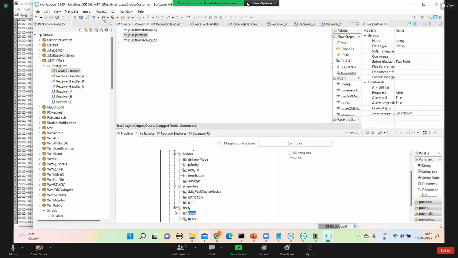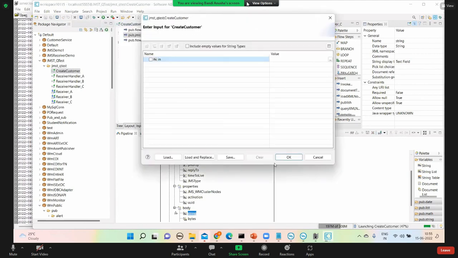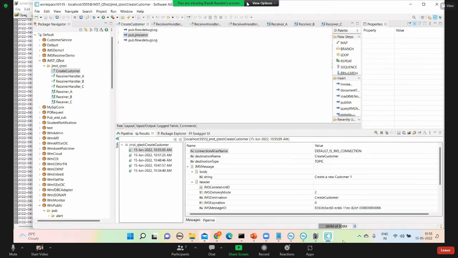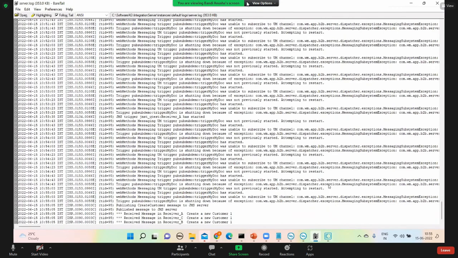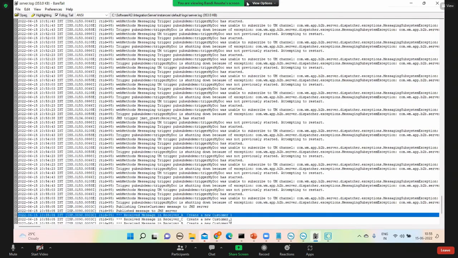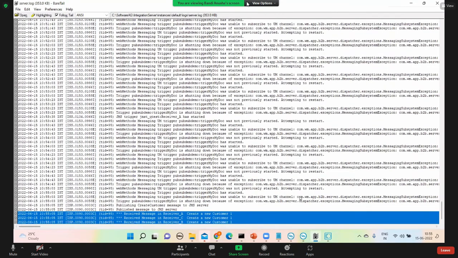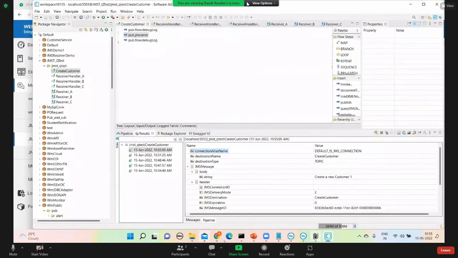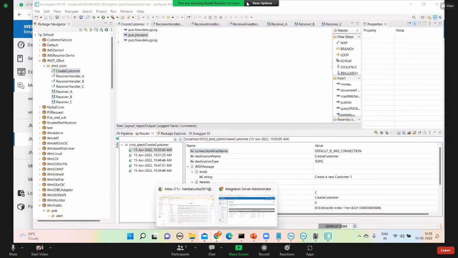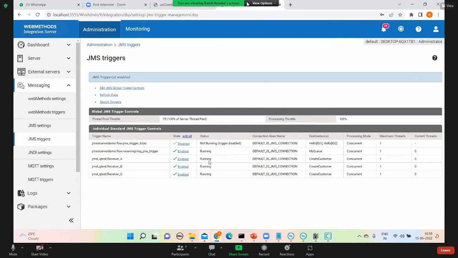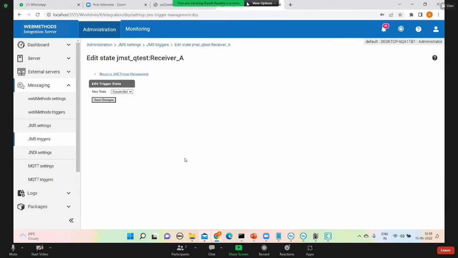See if everyone is receiving properly. Okay, let's say publish. I will give one message here: one. First time I'm publishing one. So I can go and see all three received message one. Now I'm going to disable this one, receiver A. We can do the testing like this. Anyone can be disabled, it's not only one. I disable.